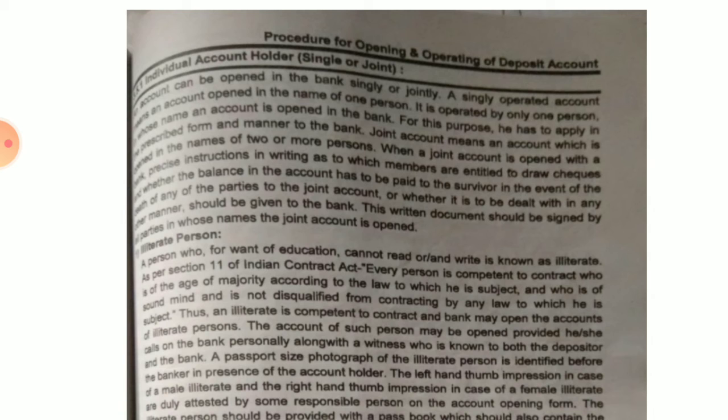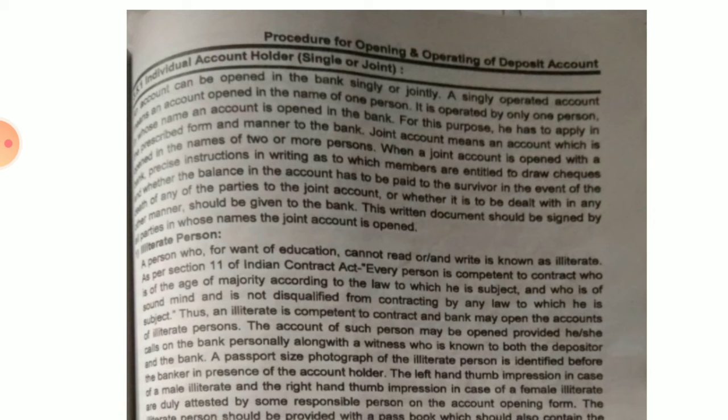So if an illiterate person opens a bank account, he or she may call on the bank personally along with witnesses who are known by both the depositor as well as the bank.